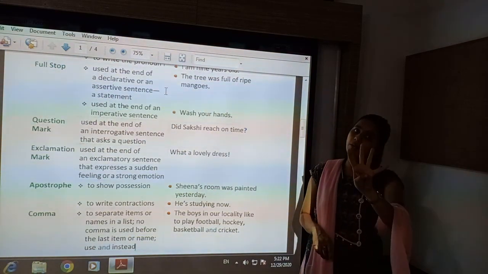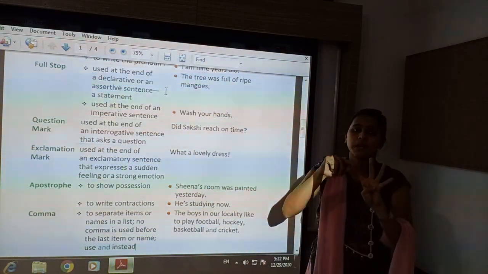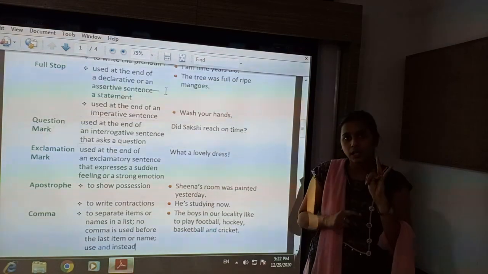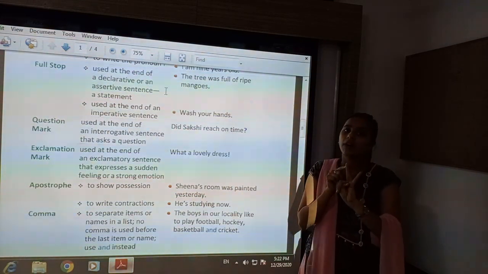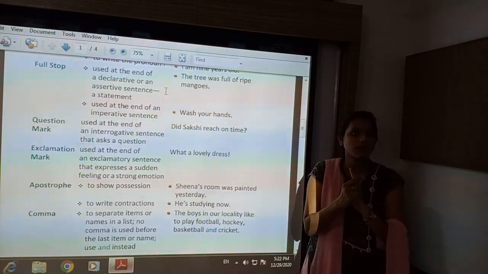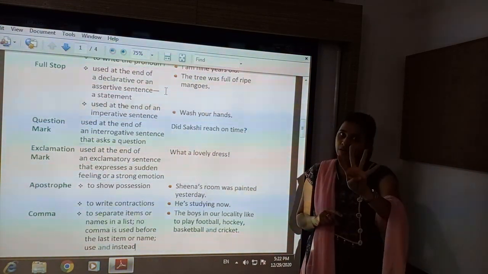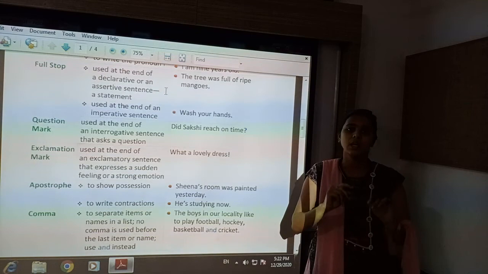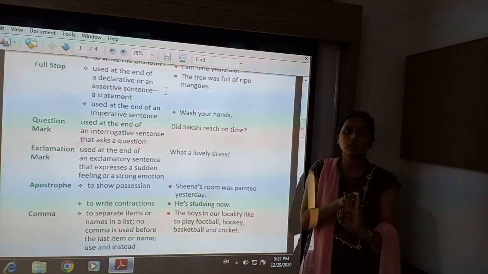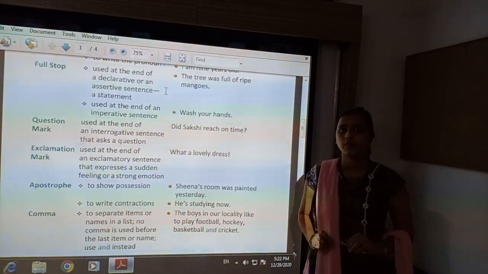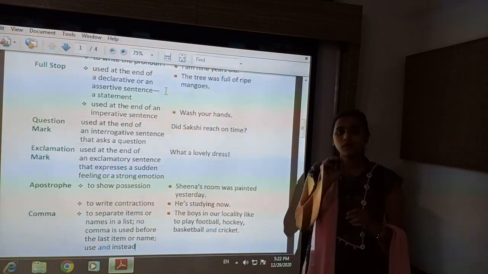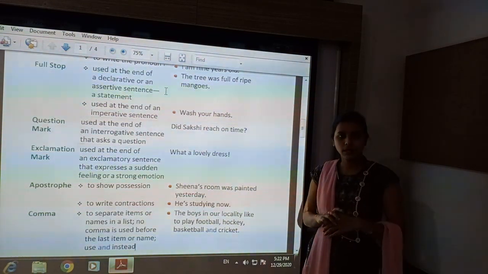If there are four names, that means we put comma after the first name, comma after the second name, and after the third we will not put; here we will put 'and'. That means if four names are given, we will put only two commas, and between the third and fourth name we will put 'and'. And at the end of the series we will put full stop. Okay?